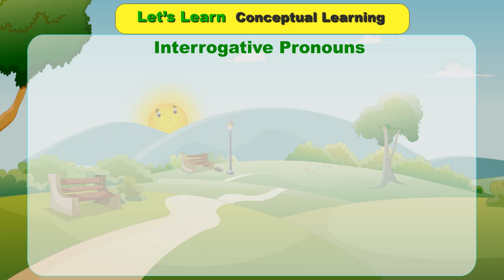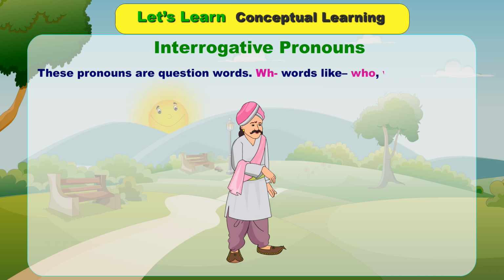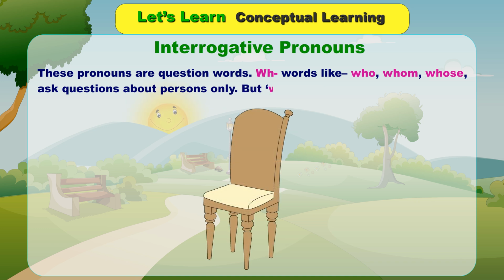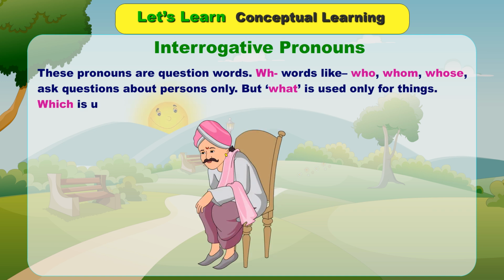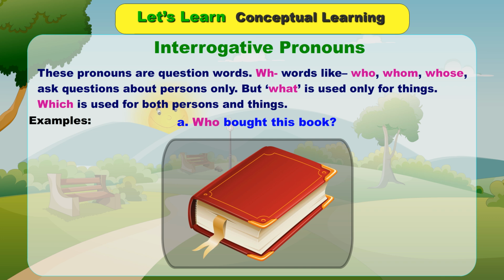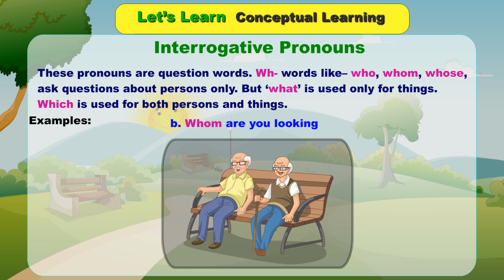Interrogative pronouns. These pronouns are question words. WH words like who, whom, whose ask questions about persons only. But what is used only for things, while which is used for both persons and things. Examples: A. Who bought this book? B. Whom are you looking for?